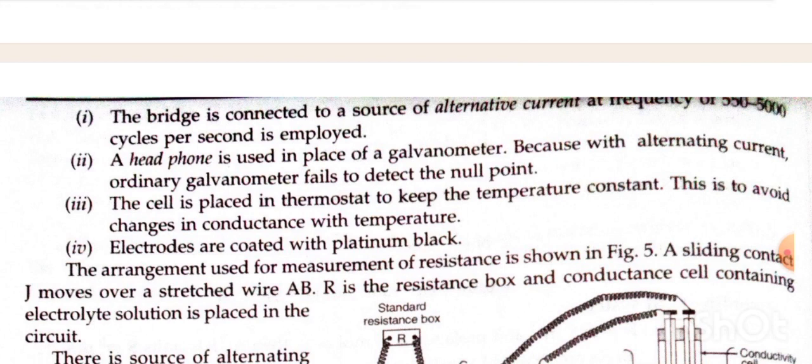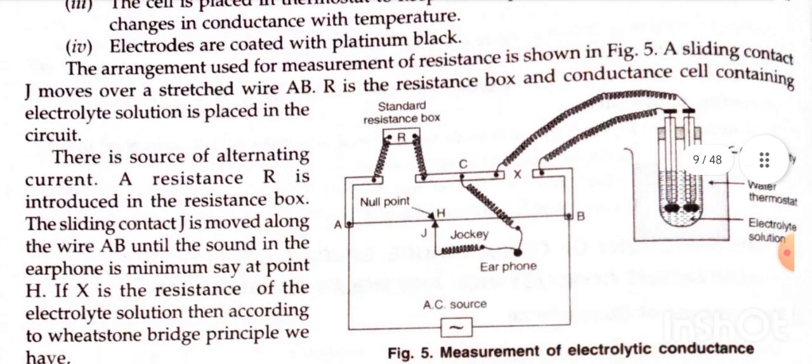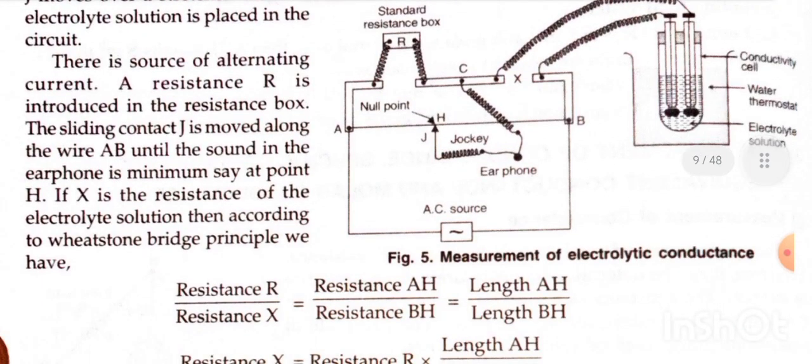Fourth, electrodes are coated with platinum black. The arrangement used for measurement of resistance is shown in figure 5. A sliding contact J moves over a stretched wire AB. R is the resistance box, and the conductance cell containing electrolyte solution is placed in the circuit. There is a source of alternating current. A resistance R is introduced in the resistance box.